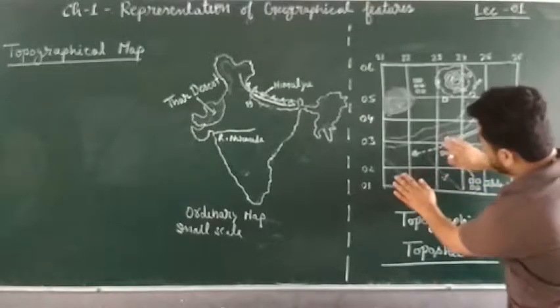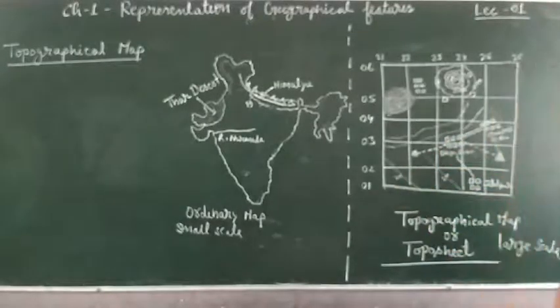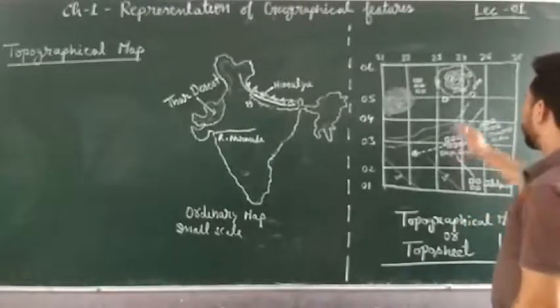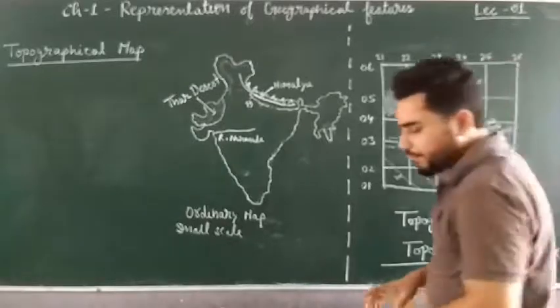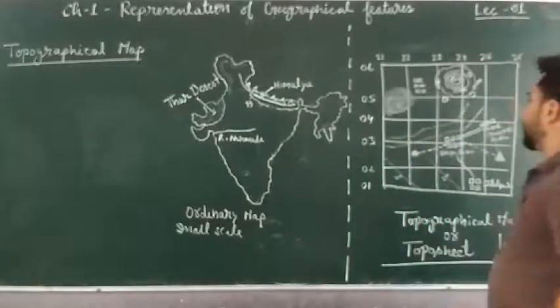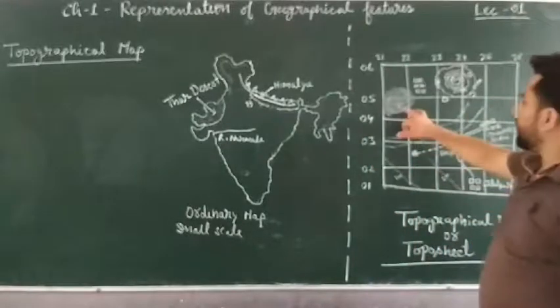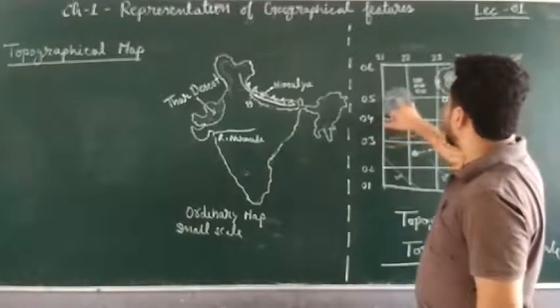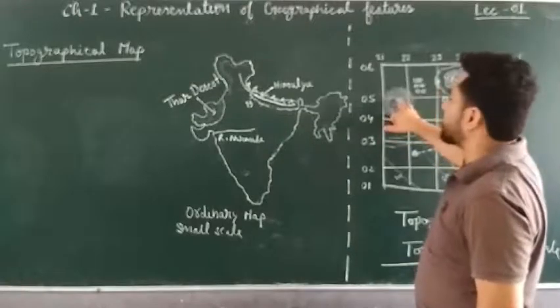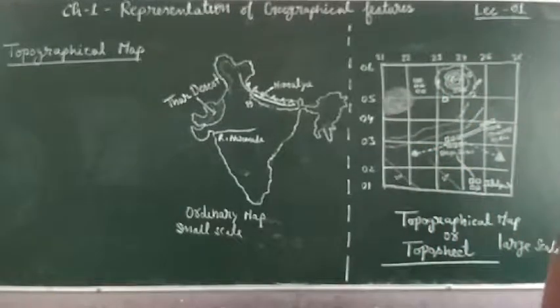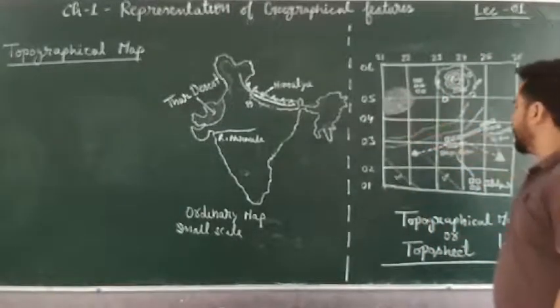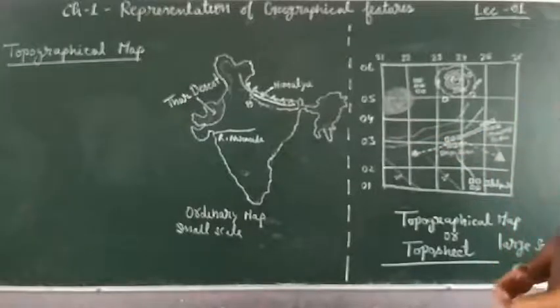So this is higher and this is lower, getting or not? Like this, these lines are all over drawn, and these lines show us what? The height of a place, right? Then again I have shown here, in this white color region, this is desert, or barren land where we cannot grow anything. So I have shown it with white color.